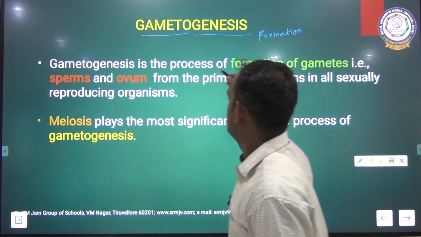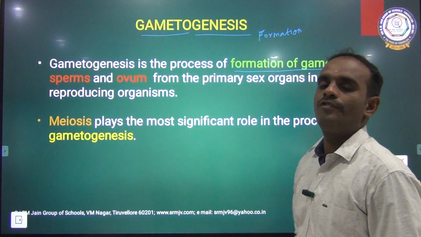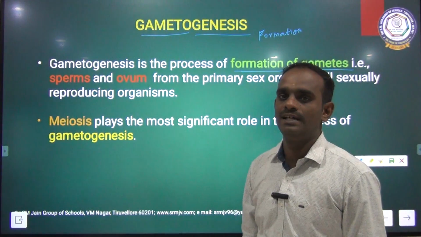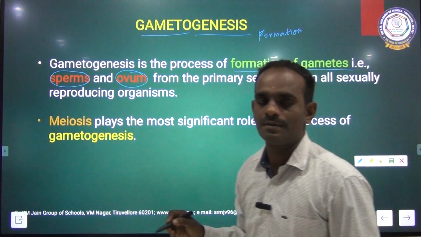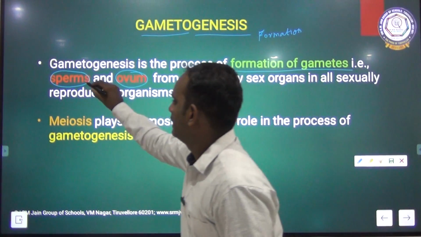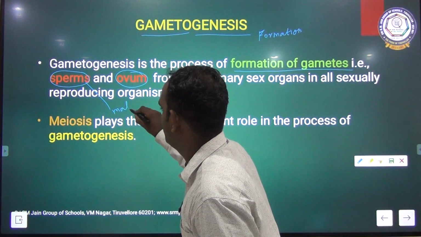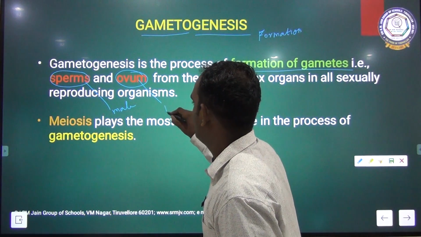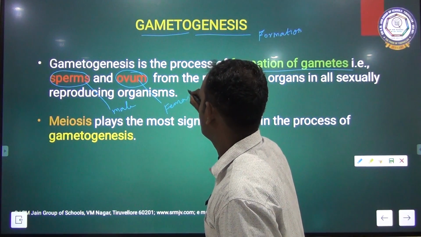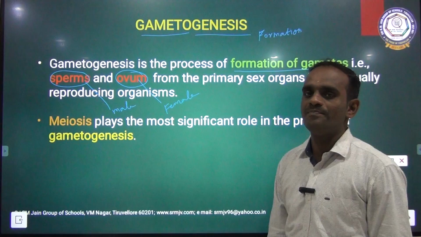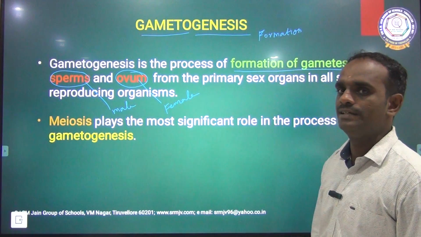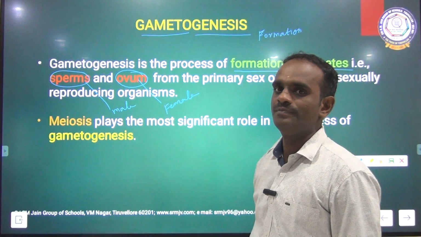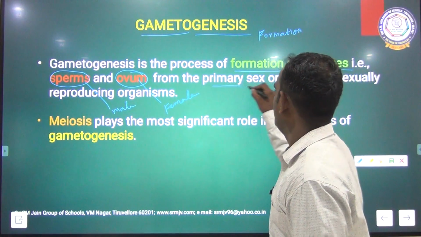So gametogenesis is the process of formation of gametes, that is sperms and ovums. Sperm in the case of male and ovum in the case of female. Once again I am repeating, gametogenesis is the formation of gametes, that is sperm and ovum, from the primary sex